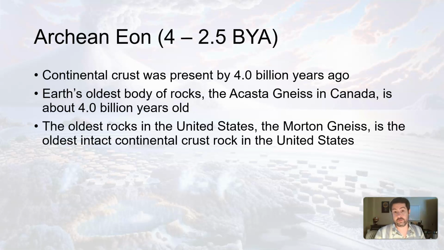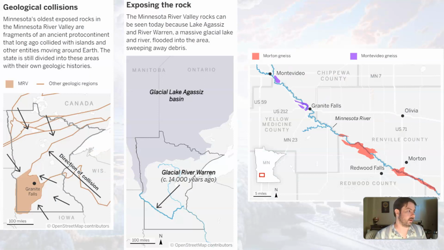The oldest rocks, if you're curious, in the United States is the Morton gneiss, and it's the oldest intact continental crust rocks in the U.S. This is just a fun little side note. But due to geologic collisions, this material was brought close up to the surface. The rock was exposed, because this is lower down rock, metamorphic rock. The rock was exposed due to glaciation, as well as rivers cutting through, so weathering and erosion cutting through a particular area to expose some of these red rocks.